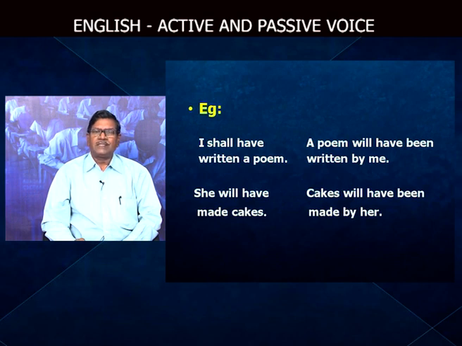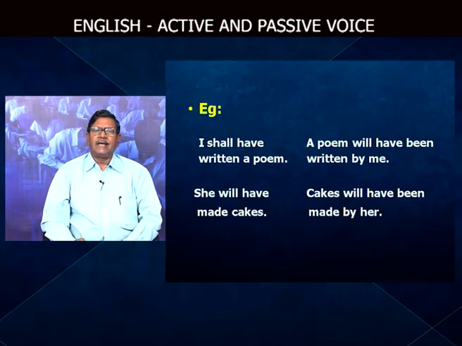And in the passive voice, will or shall have been, be form. Be comes and occupies. After have, it can't be be, it will be been. I shall have been. A poem will have been written by me. So, I shall have written a poem becomes a poem will have been written by me.